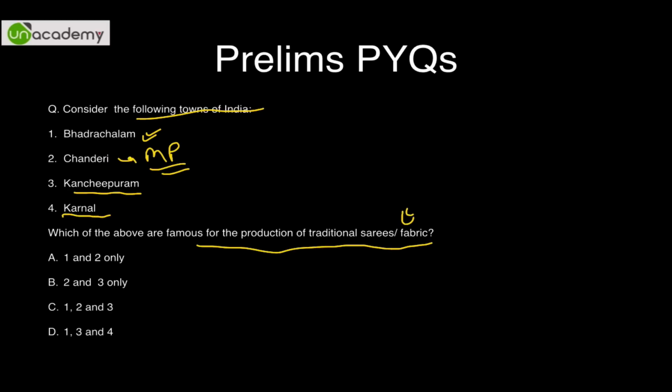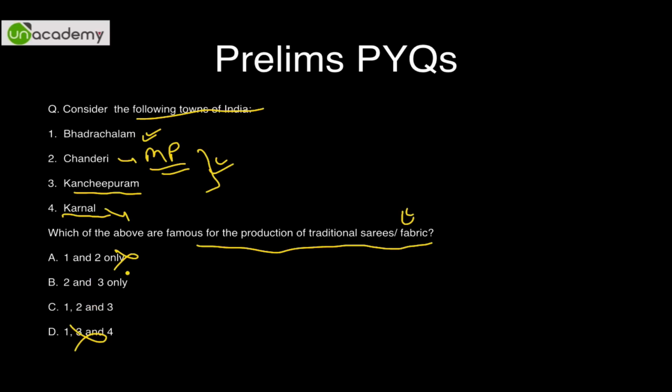See, obviously I know Chanderi, it is in Ashoka Nagar district and it is very famous for silk sarees. Kanchipuram specifically for its sarees. So 2 and 3 I'm more or less sure. I've never heard of this name 1, and Karnal I just know for dairy products, National Dairy Research Institute. So 1 is obviously I don't think the answer, because 3 must be there. So 3 has to be there and 2 has to be there. Okay, so D is also eliminated because 2 I know. So either it can be 2 3 or it can be 1 2 3.